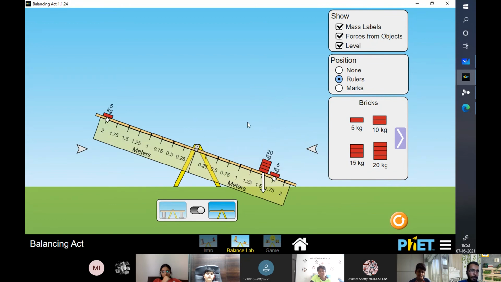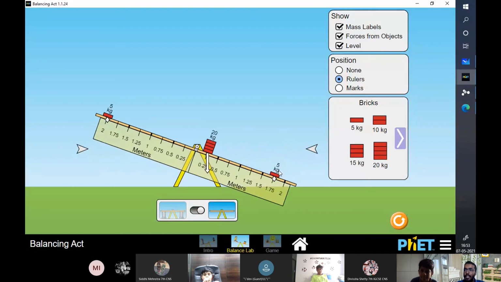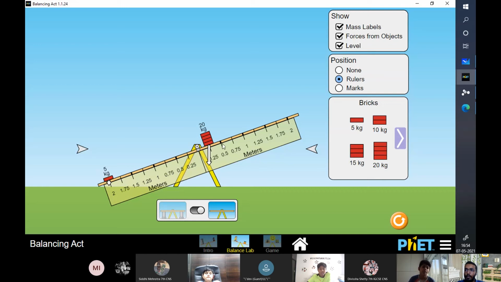It will weigh down because now the moment will add up. The mass on one side is adding up. If I were to take this 20 kg and keep it closer to the pivot, it wouldn't affect as much. So see here. Because the 20 kg is closer to the pivot, the 5 kg is heavier than the 20 kg.